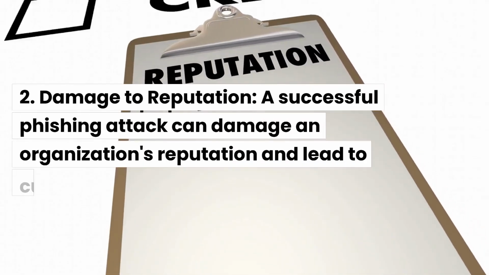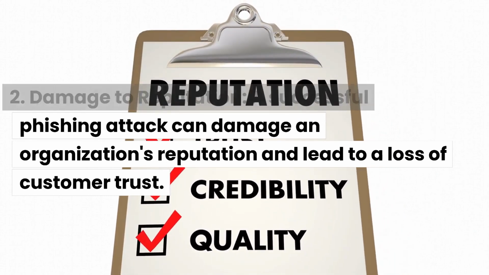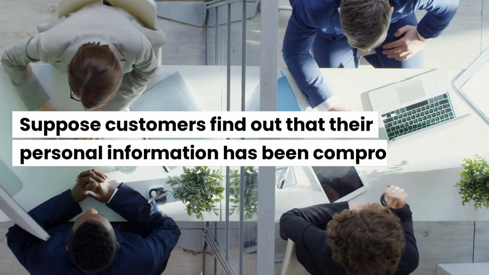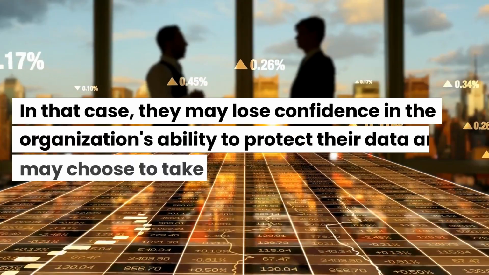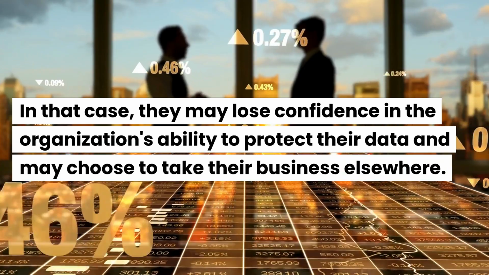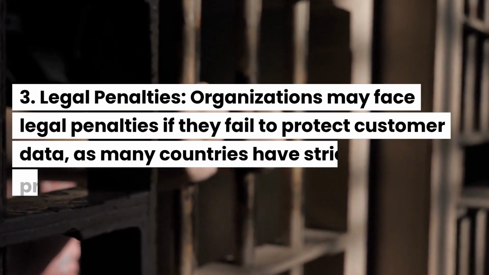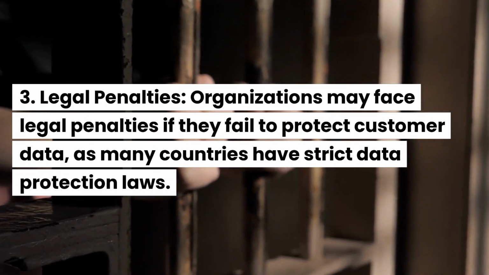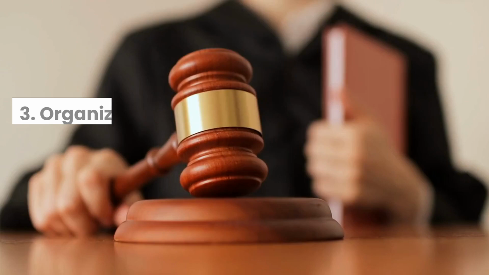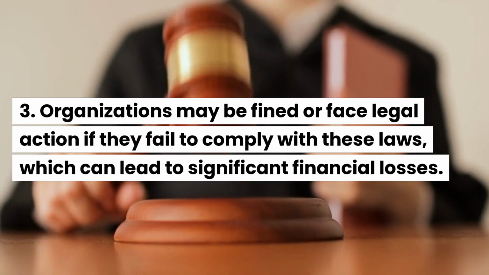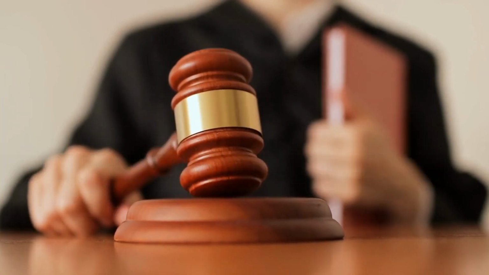2. Damage to reputation. A successful phishing attack can damage an organization's reputation and lead to a loss of customer trust. Suppose customers find out that their personal information has been compromised. In that case, they may lose confidence in the organization's ability to protect their data and may choose to take their business elsewhere. 3. Legal penalties. Organizations may face legal penalties if they fail to protect customer data, as many countries have strict data protection laws. Organizations may be fined or face legal action if they fail to comply with these laws, which can lead to significant financial losses.